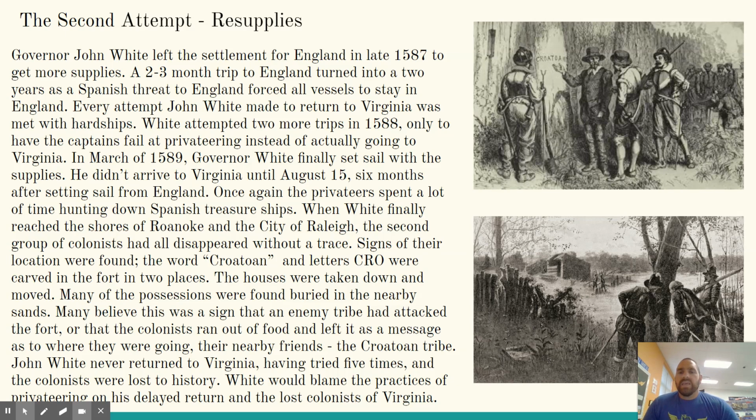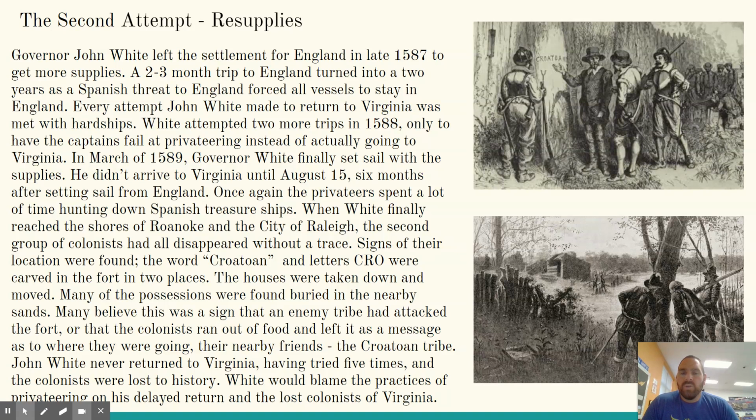Governor John White left the settlement for England in late 1587 to get more supplies. A 2 to 3 month trip to England turned into 2 years, as a Spanish threat to England forced all vessels to stay in England. Every attempt John White made to return to Virginia was met with hardships.